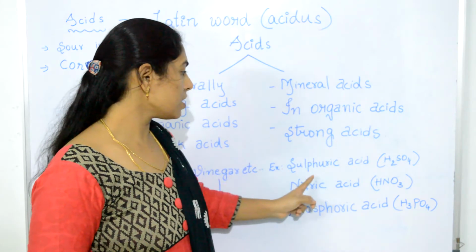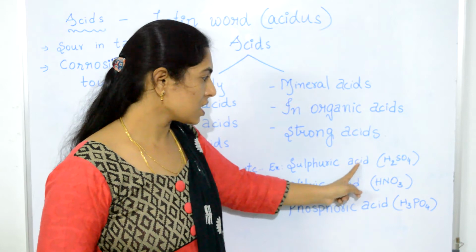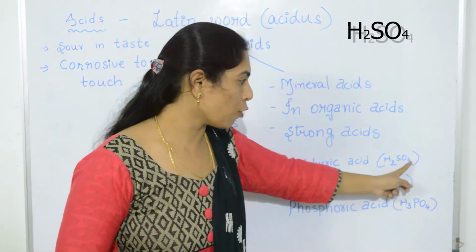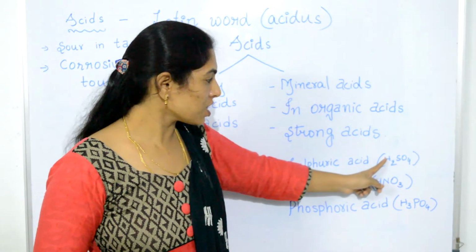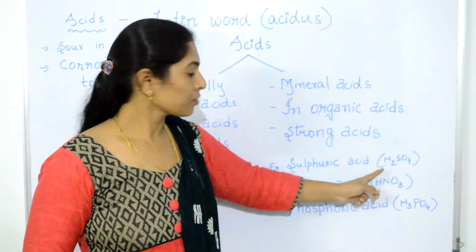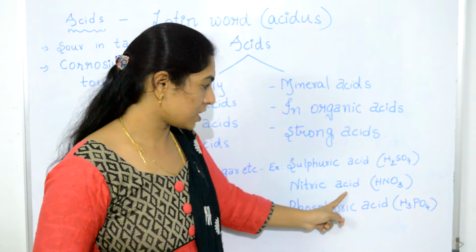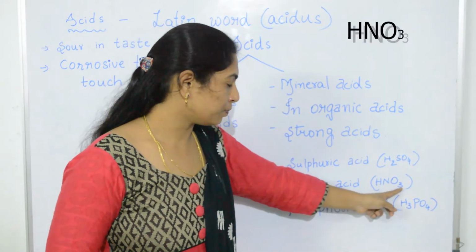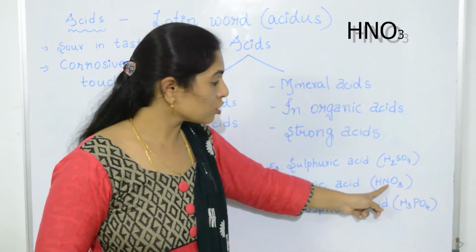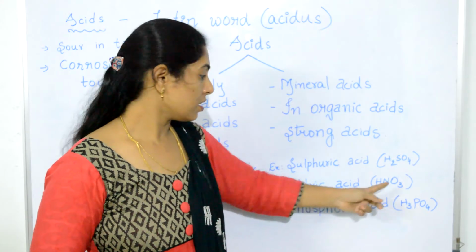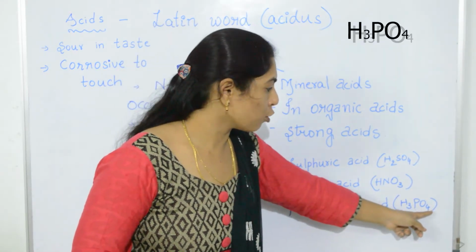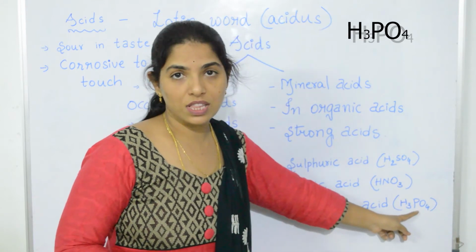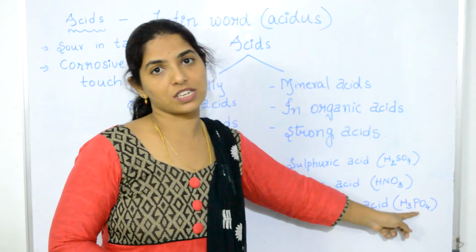For example, sulfuric acid, H2SO4. The mineral present here is sulfur and you cannot see any carbon here. And nitric acid, HNO3, where nitrogen is the mineral. And phosphoric acid, H3PO4, where phosphorus is the mineral that is present in it.